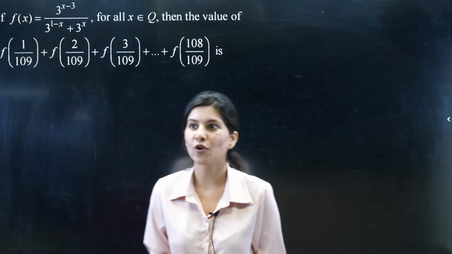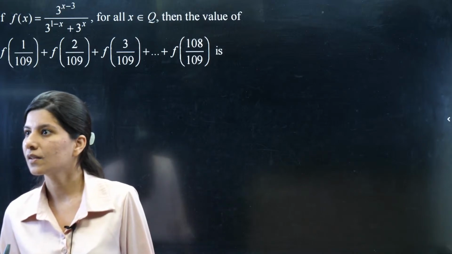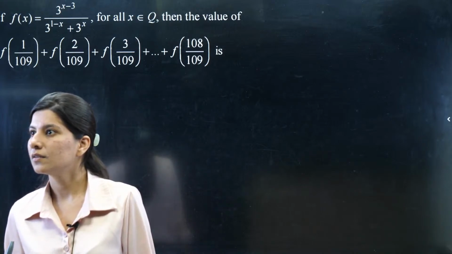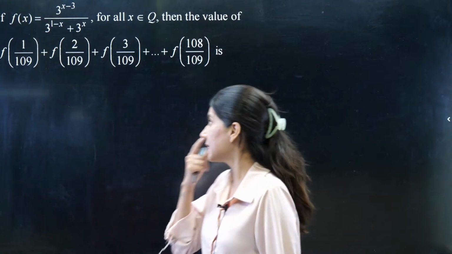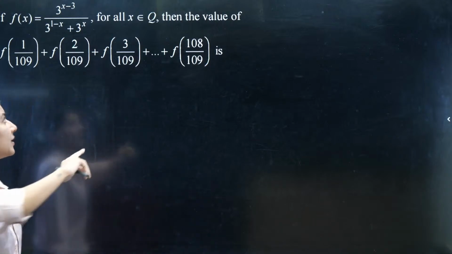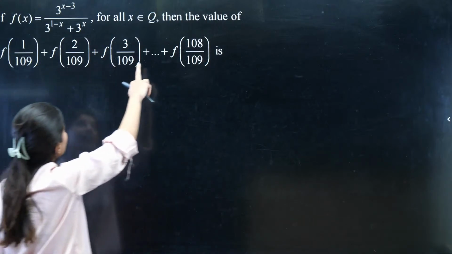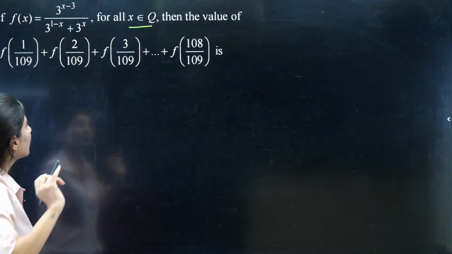The second question is from functions, a very good question. Yes, Gryfinder, correct. Okay, so let us move on to the next question. Very good question. This is f(x) is this, for all x belongs to rational numbers, then the value of this is what we need to figure out.